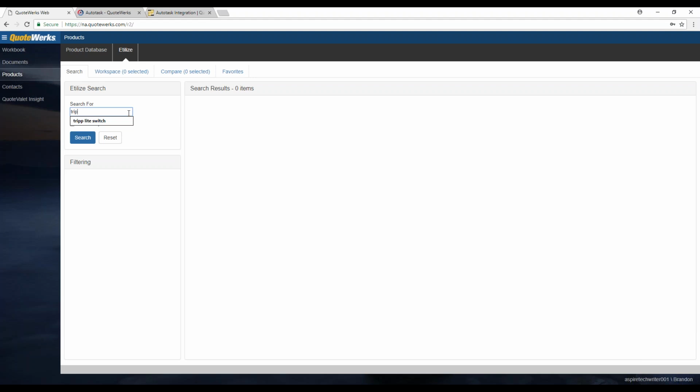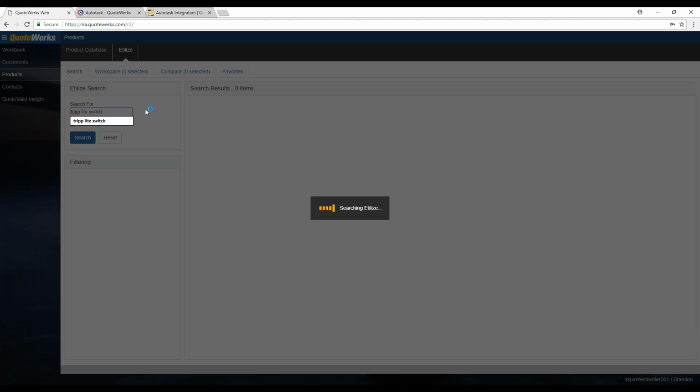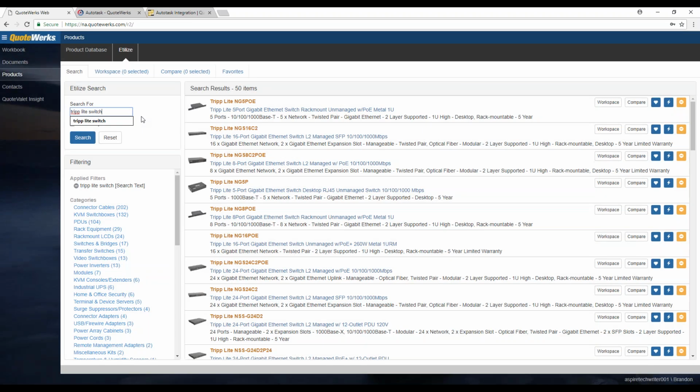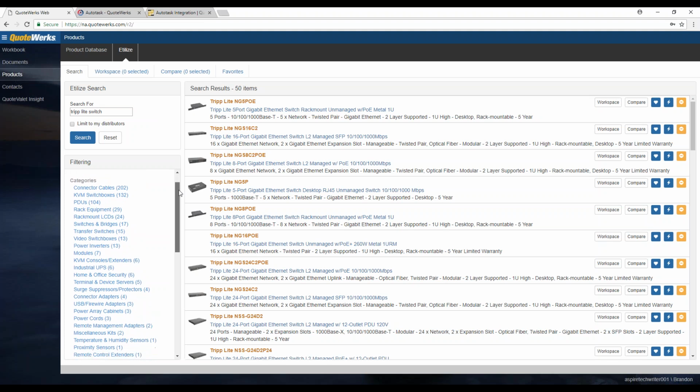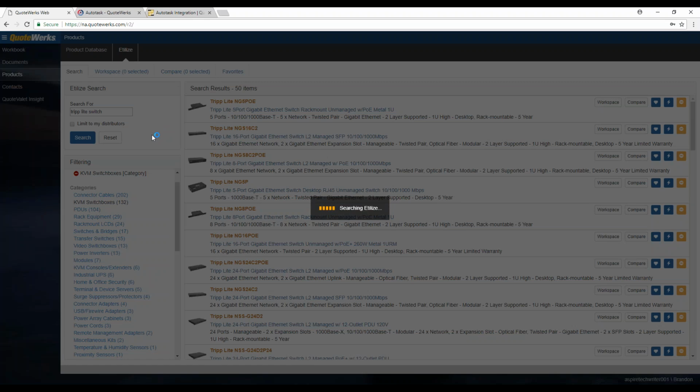So for my example, I'm just going to do a very generic search, and we're just going to do trip light switch. Type an enter on my keyboard or click search. This will return back, in this case, over 1,500 items. So what I want to do is narrow this search down, and I can do that by using the filtering options on the left-hand side here. So for instance, if I know that it's going to be a switch box, that'll reduce it to 132 items.